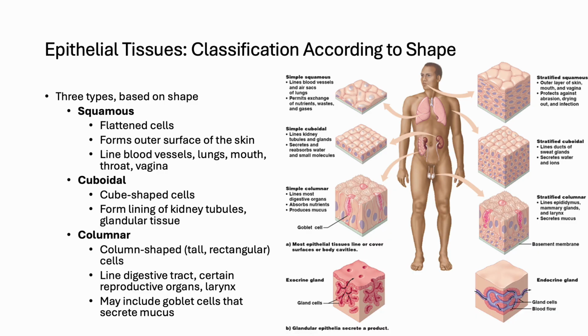Many columnar tissues include goblet cells, which are specialized for mucus production and provide lubrication and protection against chemicals or mechanical stress. This diversity of cell shape reflects how epithelial tissues adapt structurally to carry out specific functions throughout the body.